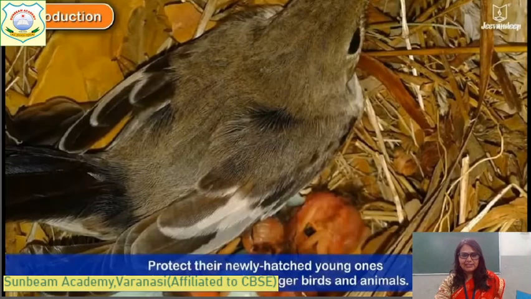Yes, this is the bird. You can see here a bird is sitting in a nest. Why do birds make nests? Birds make their nest to protect their newly hatched young ones. Birds lay eggs and chicks are inside the egg. When they hatch out, they need protection. They are very soft, and they can be eaten up by big birds and animals also. To protect them, birds make nests.